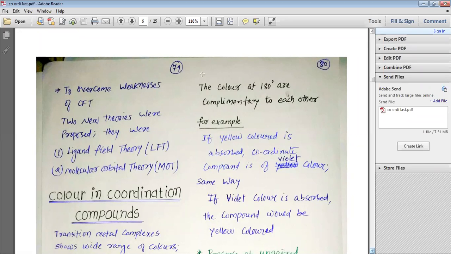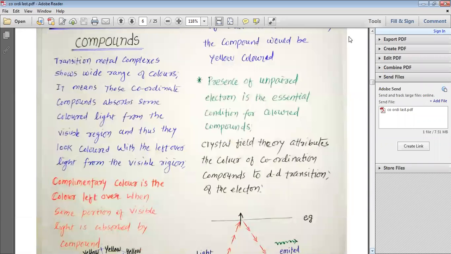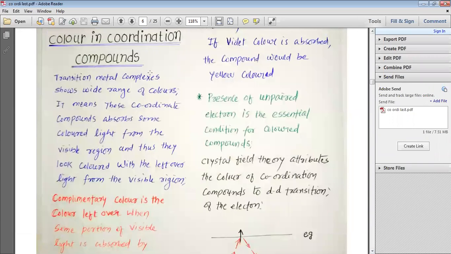We can study those theories in detail in future or in the higher classes. Now my dear students, I am going to explain the color in coordination compounds. You know, transition metal complexes show a wide range of colors. That is what we have studied in the d block chapter. It means these coordination compounds absorb some color of light from the visible region, and thus they look colored with the leftover light from the visible region. When they absorb some of the light, the color of the light that comes out is the color of the compound.